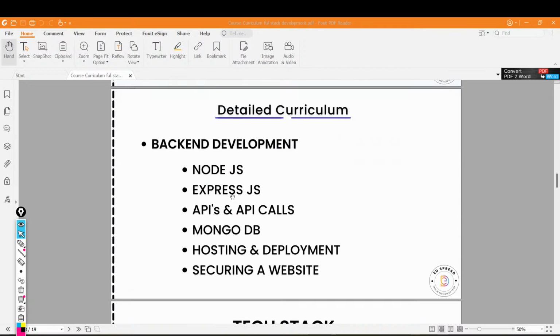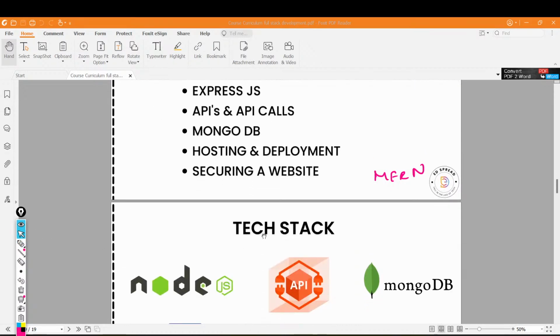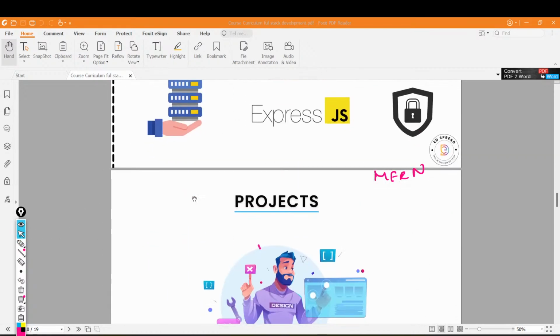And in the backend there are a lot of things, from Node.js and Express.js, to making API calls and getting answers, to backend services, development and hosting, and even connecting with your databases and doing those queries. And this is a MERN stack, by the way, right? Basically, we'll be focusing on the MERN stack, that is MongoDB, Express, React, and Node.js. And about securing websites, etc. will also be there.